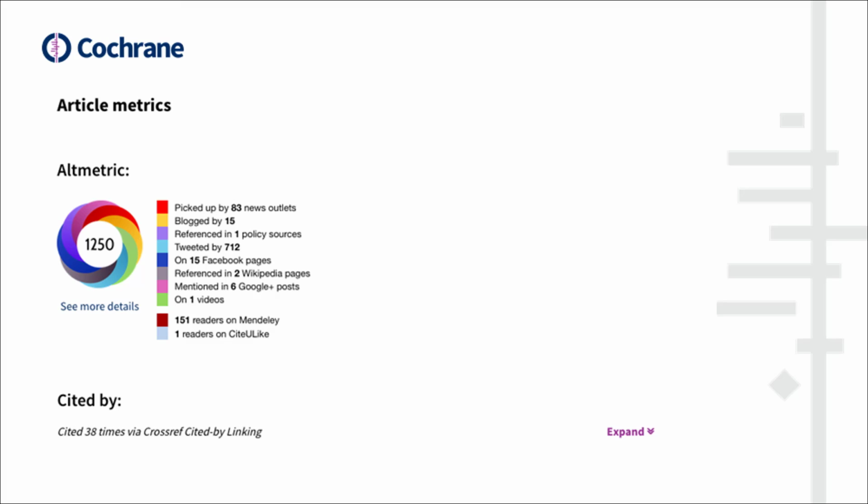You can also see below the number of citations as measured by Crossref. And perhaps more importantly, clicking the Expand button at the bottom right will show you the specific articles citing the review. There are many ways of measuring citations and many citation databases, so you may see different numbers from different sources. But back to Altmetric, by clicking on the so-called donut, the big ring there, or see more details, you can go to the Altmetric page for the review.